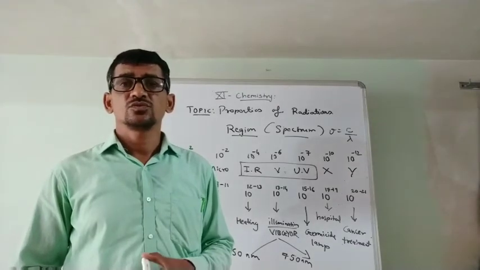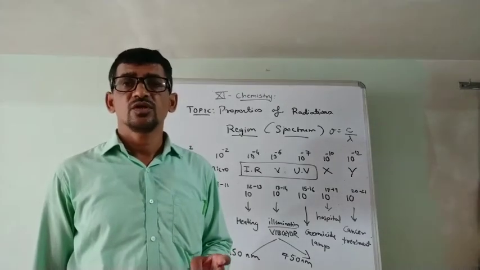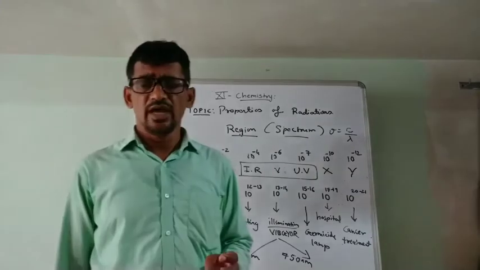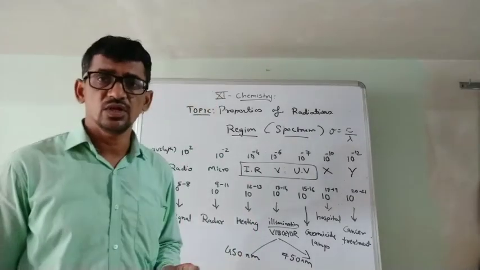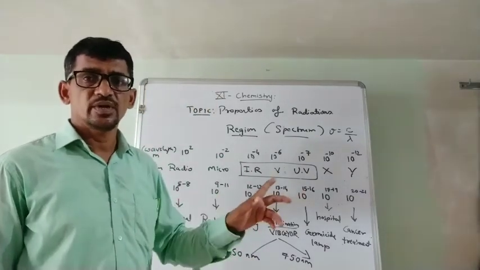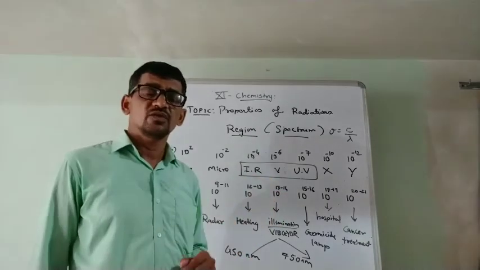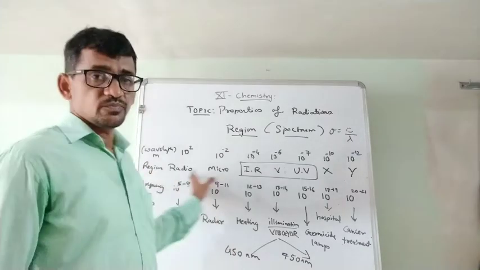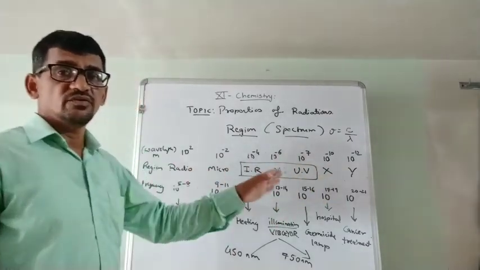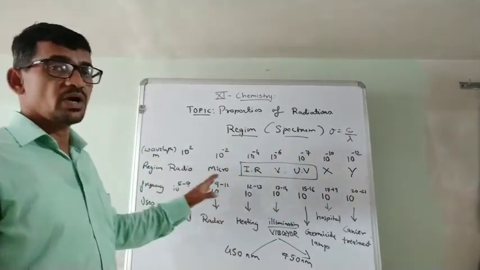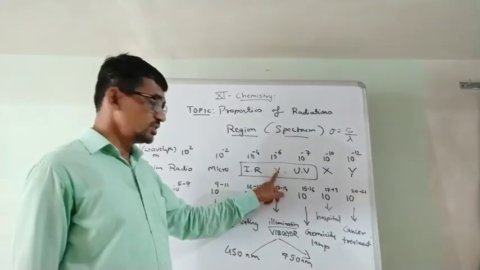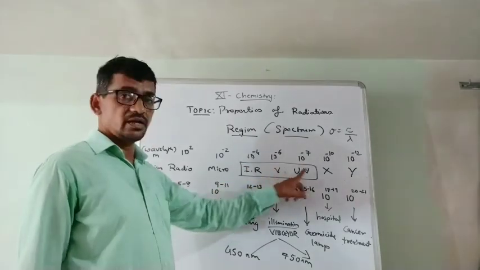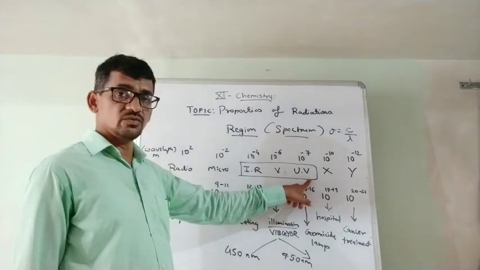In wave nature, you must know the velocity, frequency, amplitude, intensity and wavelength. Second, its propagation: electric and magnetic fields are perpendicular to each other. Then different regions are there: radio, micro, IR, visible, ultraviolet.